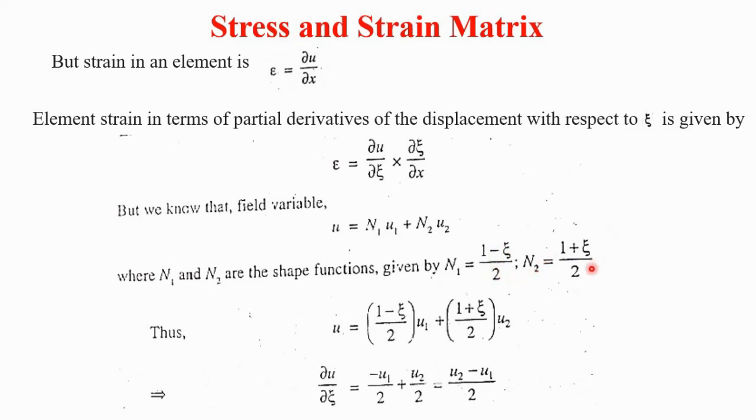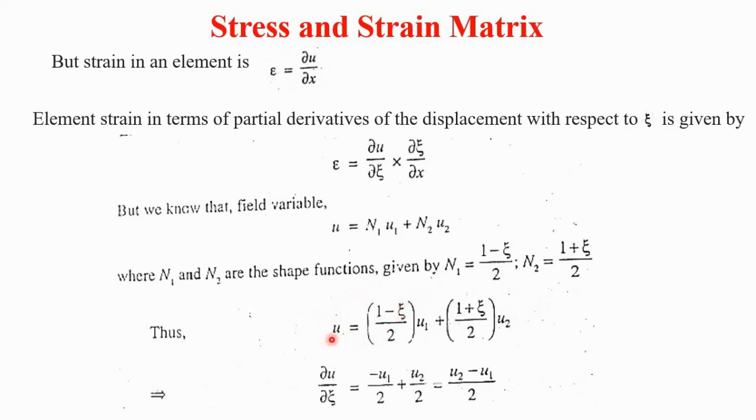In the natural coordinate system, these shape functions are (1 minus zeta) divided by 2 and (1 plus zeta) divided by 2. By putting these values of N1 and N2 into the equation u equals N1 u1 plus N2 u2, we get u equals (1 minus zeta)/2 times u1 plus (1 plus zeta)/2 times u2. Then take the partial derivative of this equation with respect to zeta.